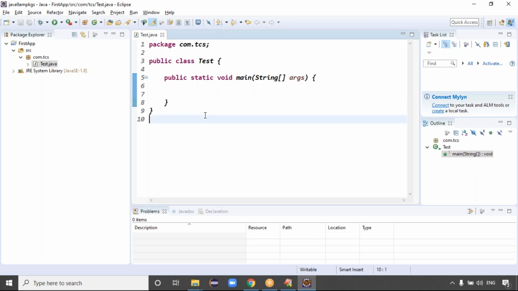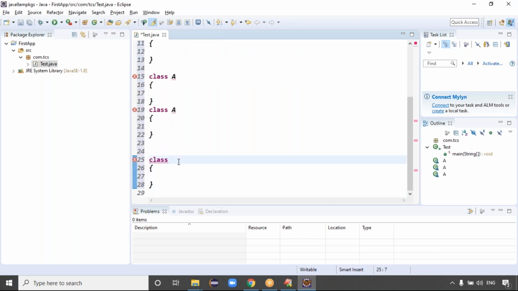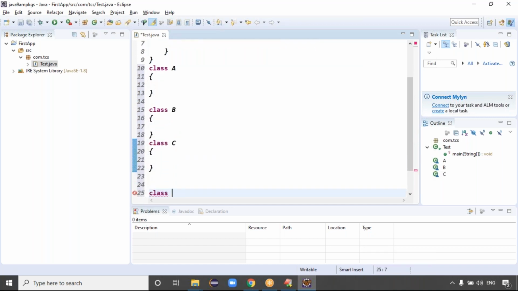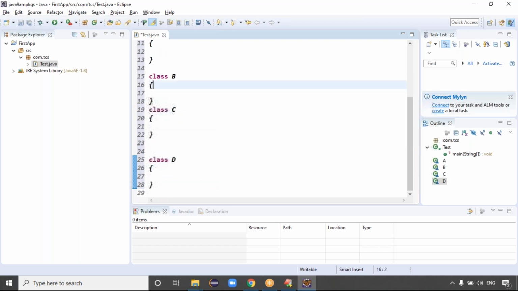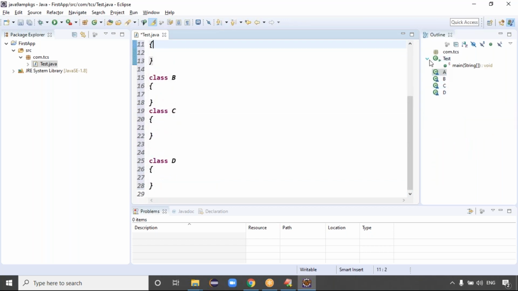And see, guys, I will show you the Outline. I declare the classes here. I have multiple classes: this is my A class, this is my B class, this is my C class, this is my D class. Total I have four classes, guys. The Outline or Task List is not required, but the Outline is important. You are able to see the Outline, right? So the Test class is in the com.tcs package, and then A class, B class, C class, D class.